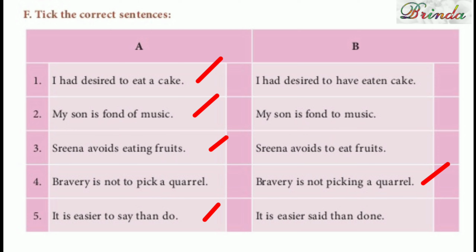Srina avoids eating fruits. Fourth one, bravery is not to pick a quarrel, or bravery is not picking a quarrel. Answer is B part. Fifth one, it is easier to say than do, or it is easier said than done. The answer is the first one: it is easier to say than do. Okay, children, I hope all of you understood.